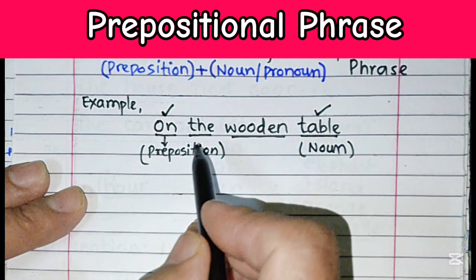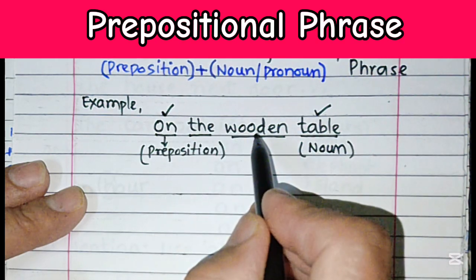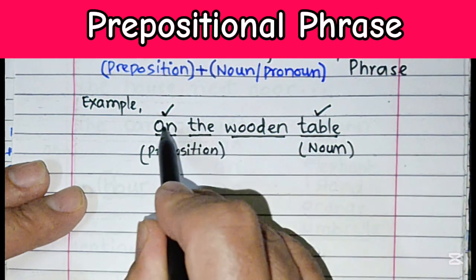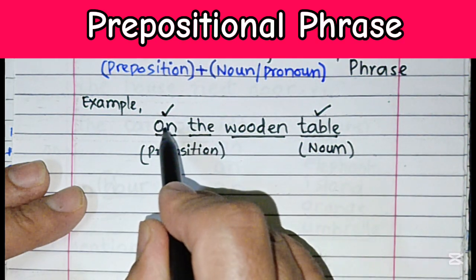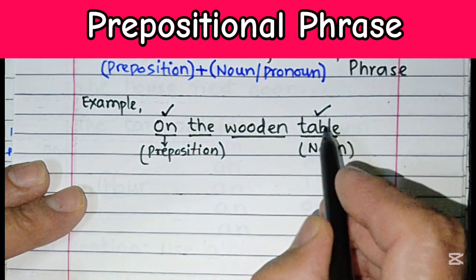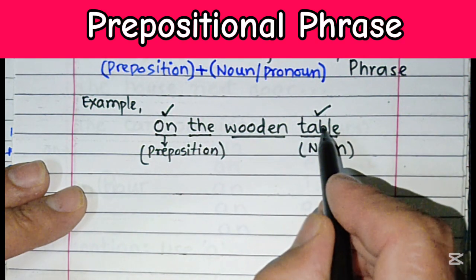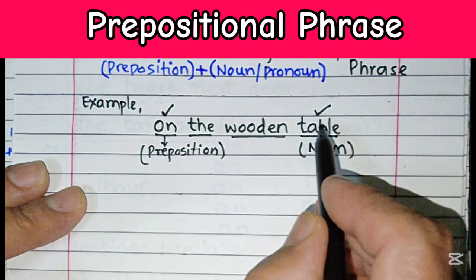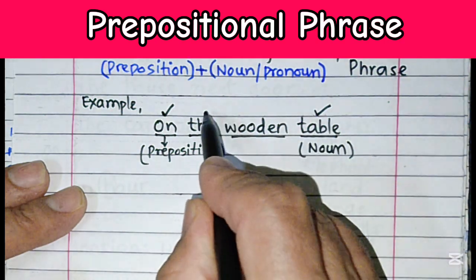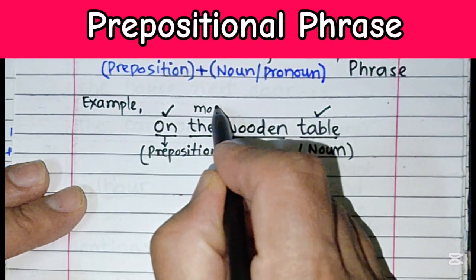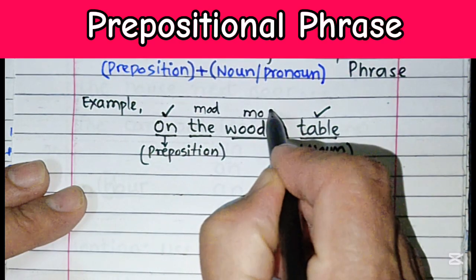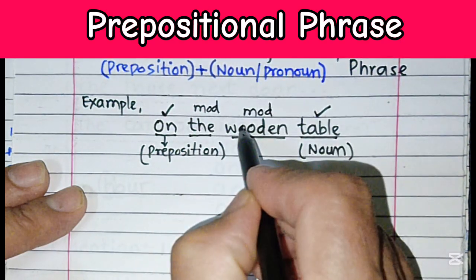So how can we define a prepositional phrase? A prepositional phrase is a group of words that begins with a preposition and ends with a noun or pronoun, which is going to function as the object of the preposition. It may also have some modifiers, as this one and this one over here. These two are the modifiers.